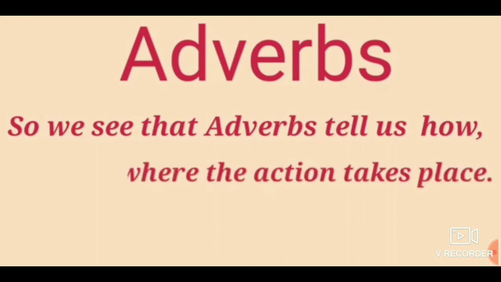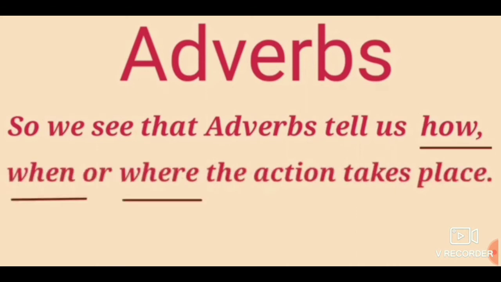So, we see that adverbs tell us how, when or where the action takes place. It adds more meaning to the sentence or adds more information about the sentence.